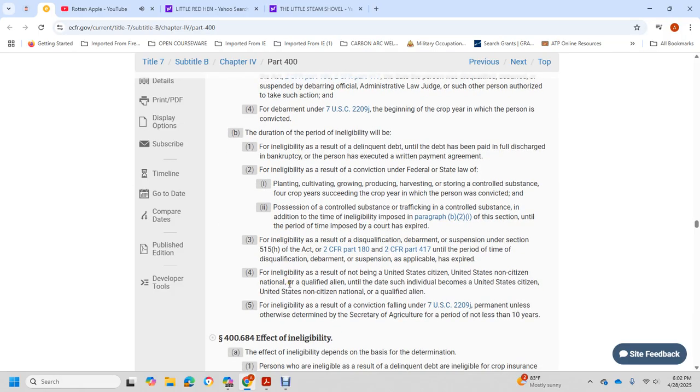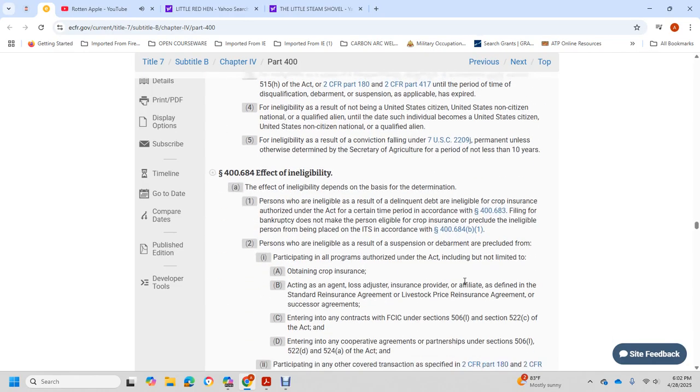resolve the not being with the United States citizen, United States with a non-citizen, national with a qualified alien until the day with each of the individual becomes in state with a civilization, citizen with the United States with a non-citizen, national with a qualified alien, and eligibility with the resolve of the conviction with the failing on the Title 7 U.S. Standard Code 2909, payment of unless otherwise determined in the secretary with the agricultural period with not less than 10 years.